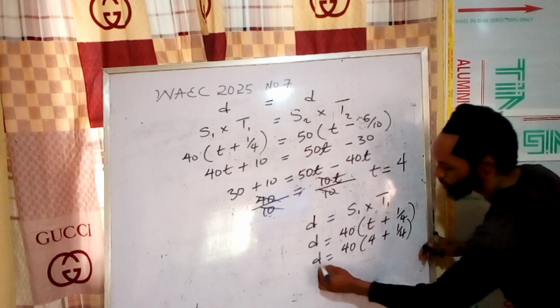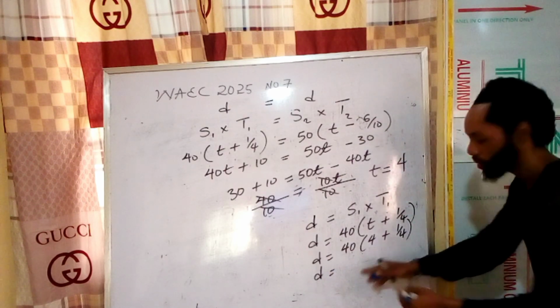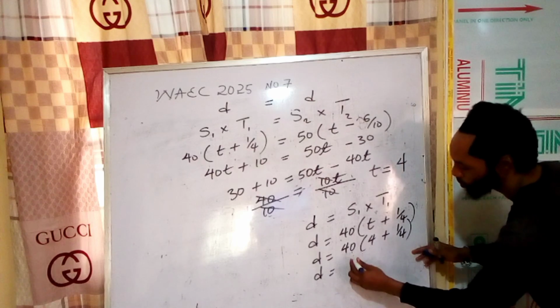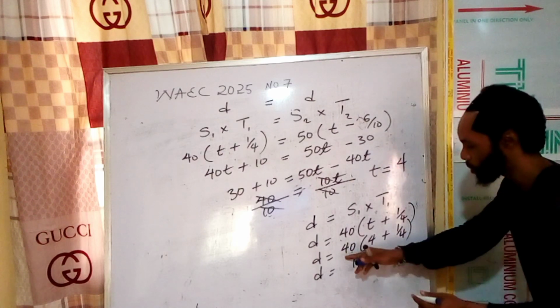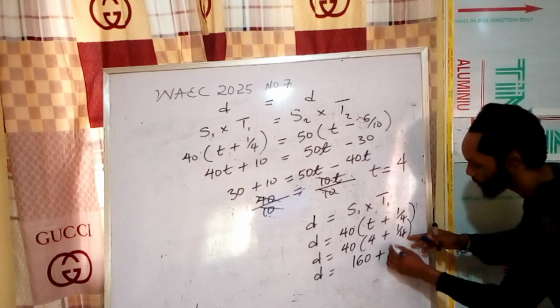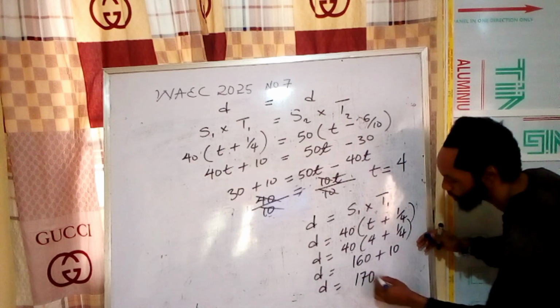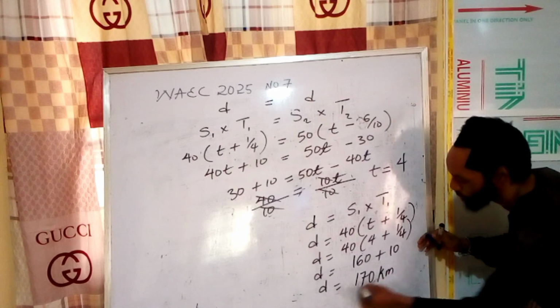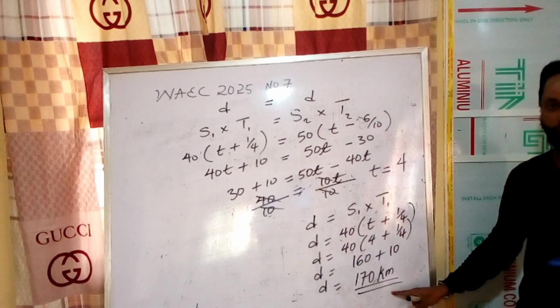I like to do it this way. Distance, can you see me from there? Now, 40 times 4. 40 times 4 is 160, plus 40 times 1 over 4 is 10. So our distance is going to be 170, and distance is always in the what? Kilometers. So hence the distance is 170 kilometers.